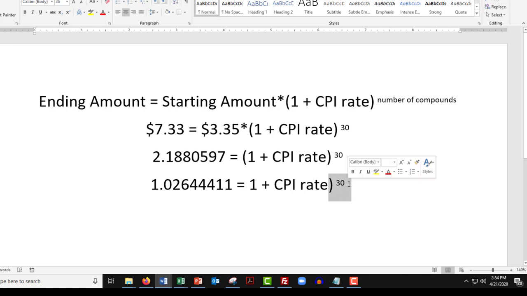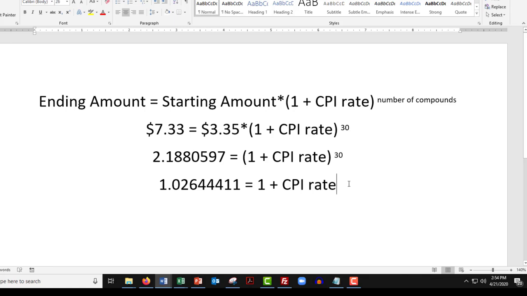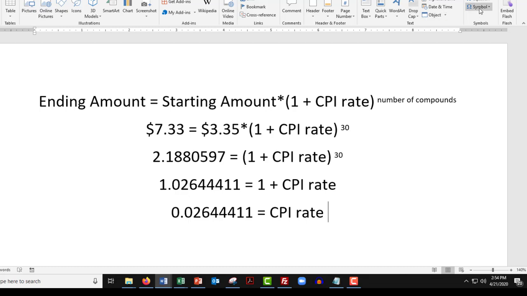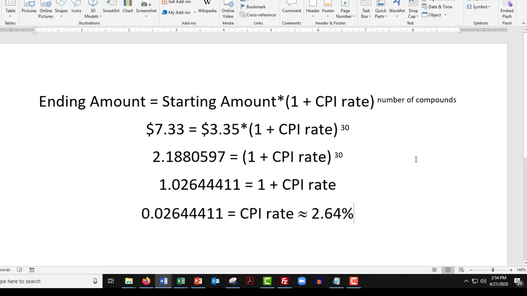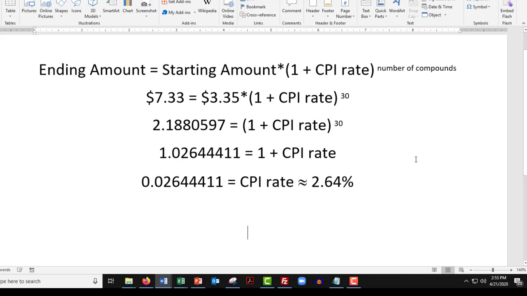So now we're down to 1 plus the CPI rate. And this next thing I think I can handle without Google. We're going to subtract 1 from both sides. And that tells us that the CPI rate is about 2.64%. I'll put a squiggly equals in there, about 2.64%. Now, if you remember, the federal minimum wage rate was not 2.64%.